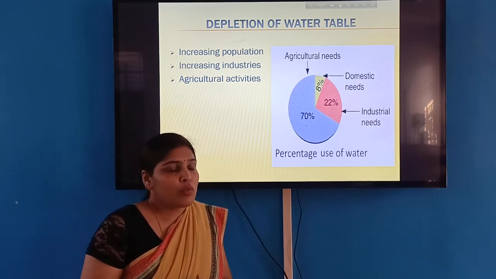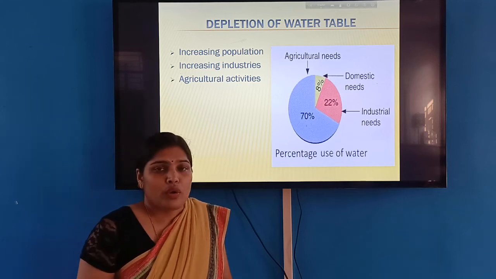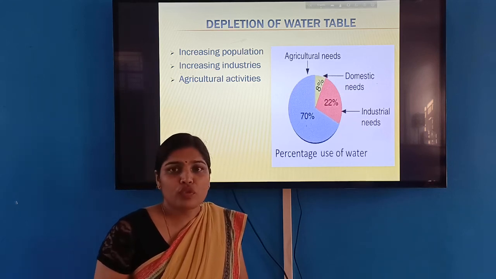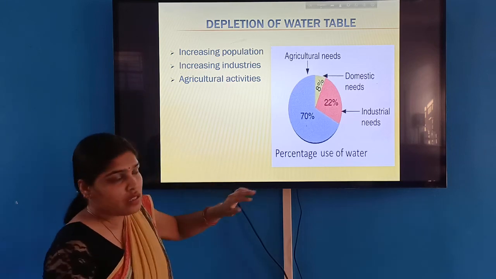Also the population pressurizes agriculture to produce more and more food for them. So that also creates the problem. That's why they use it.